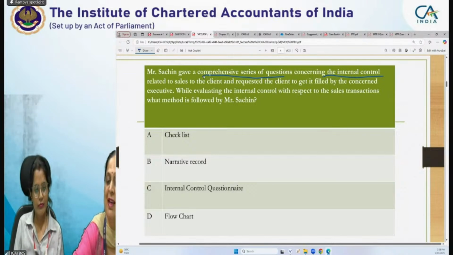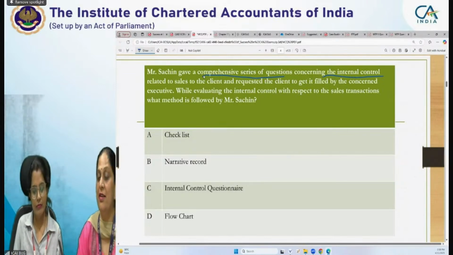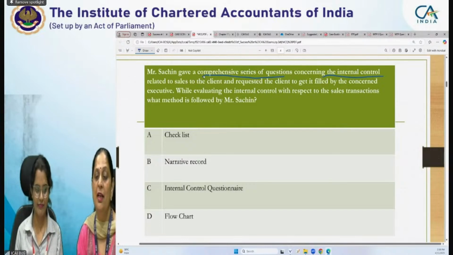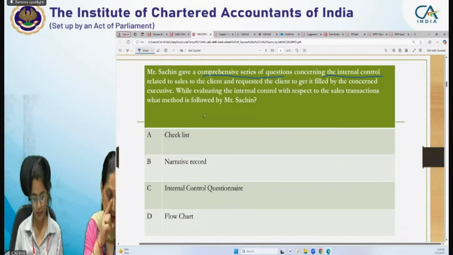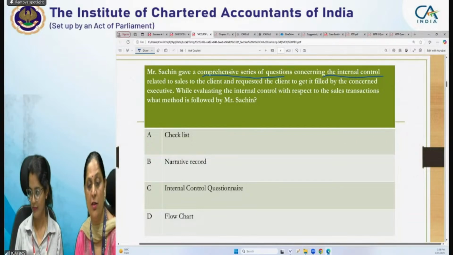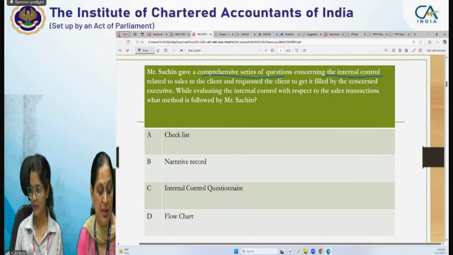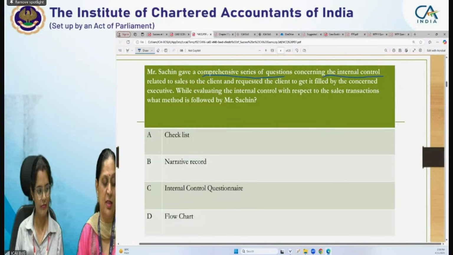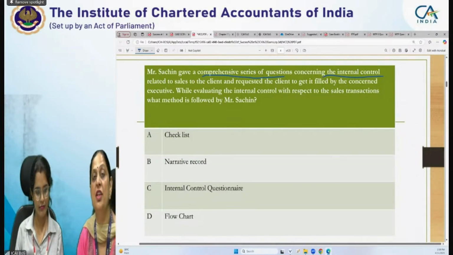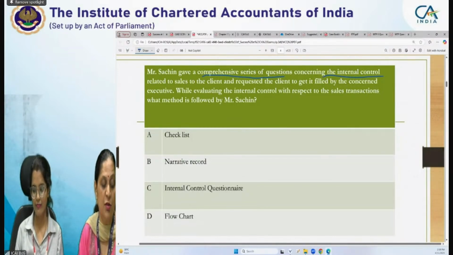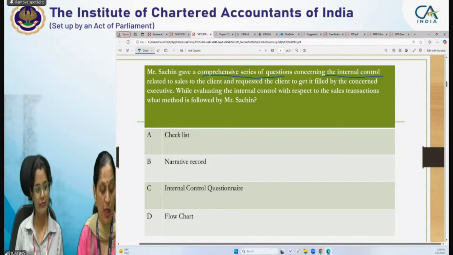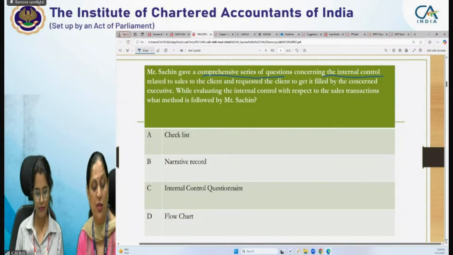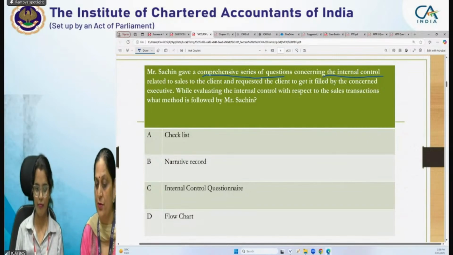Now, the next line is related to sales of the client, requested the client to get it filled. So of course, for internal control questioning, we need to work on the same. So this is an internal control questionnaire. A questionnaire is a comprehensive series of questions concerning internal control. In the questionnaire, questions are generally so framed that a yes answer denotes satisfactory and a no answer generally denotes weakness. So provision is made for the explanation or further detail of a no answer also, right?